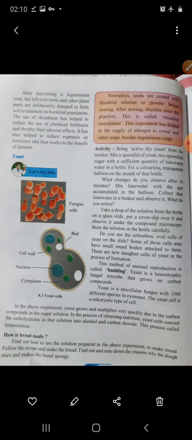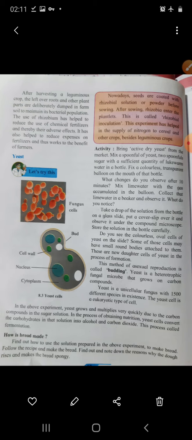They multiply in numbers because of the carbon compounds in the sugar solution, and in this process of obtaining nutrition, yeast cells convert the carbohydrates in that solution into alcohol and carbon dioxide. This process is called fermentation. Fermentation is brought about by the yeast cells. This is about the yeast.